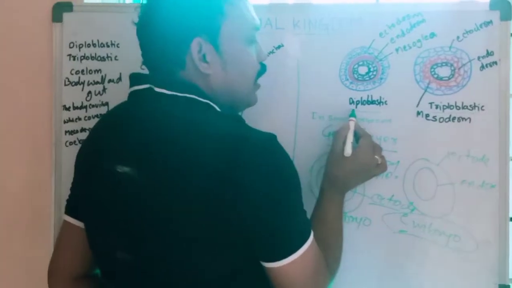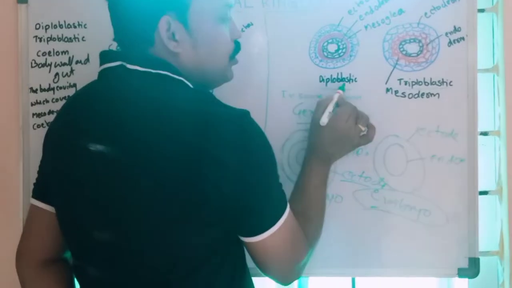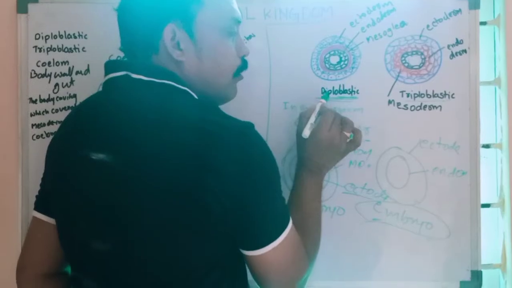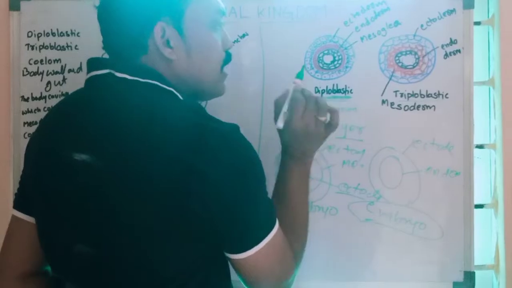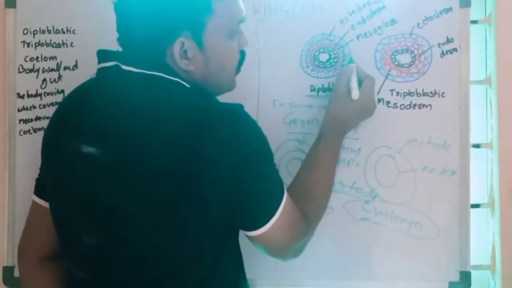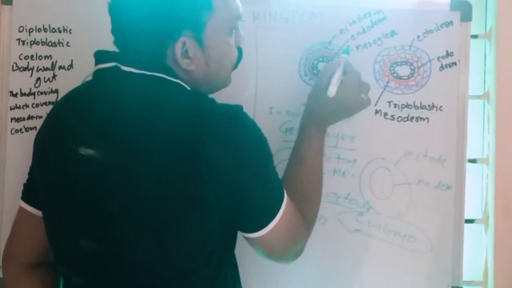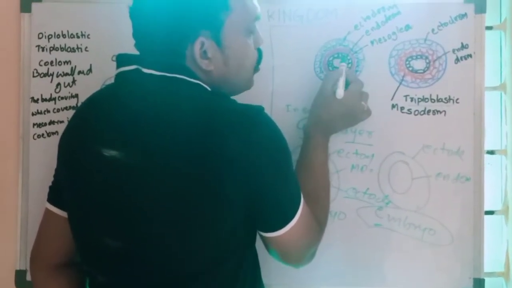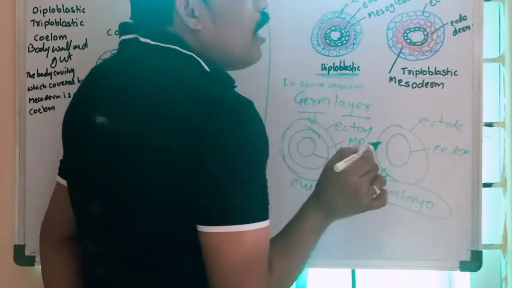Here, in the word diploblastic, di means two germ layers. In that organism's embryo, only two germ layers are formed during development. Look at this example of a diploblastic organism. This is the ectoderm, the outer layer. This one is the endoderm. Between the ectoderm and endoderm there are only two layers, and the space is filled with mesoglea, not mesoderm.